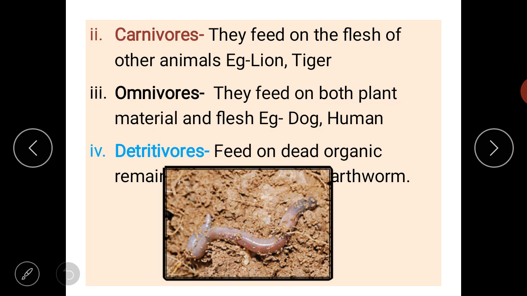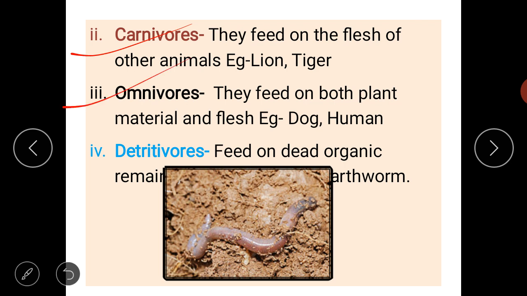Next heterotrophic organism is carnivores. Carnivores are the organisms which depend upon other herbivorous organisms for food. They carry out the hunting of herbivorous organism and they eat the flesh of the herbivorous organism. Example is lion, tiger.